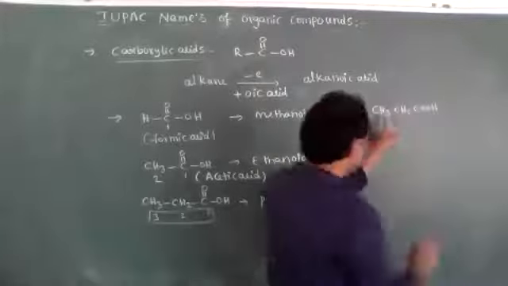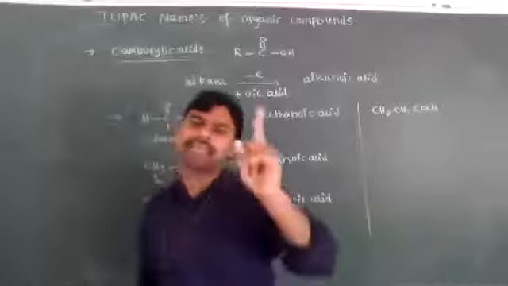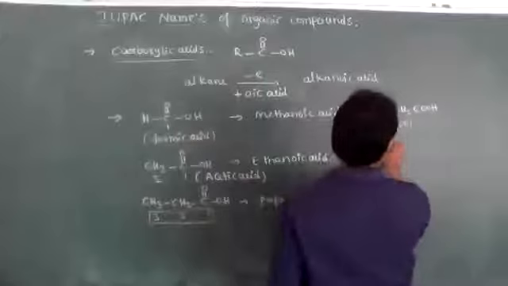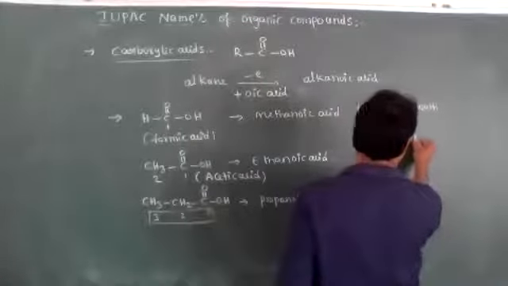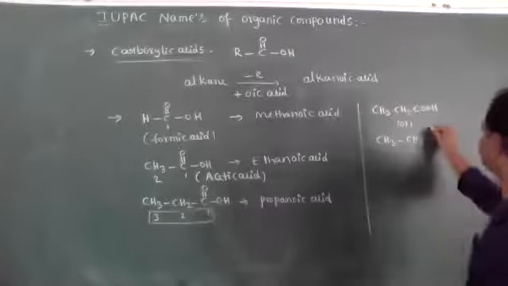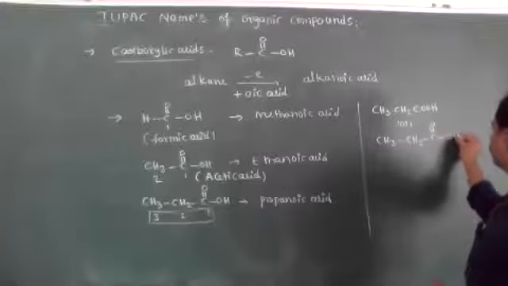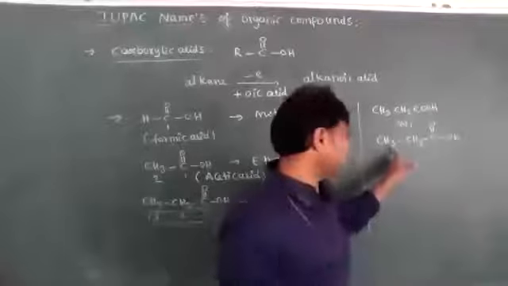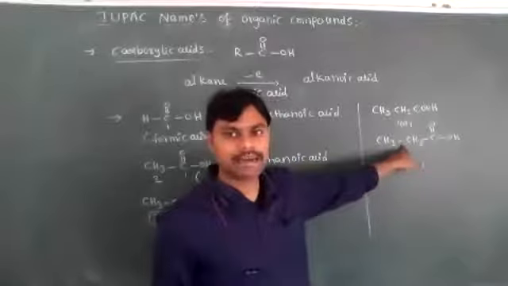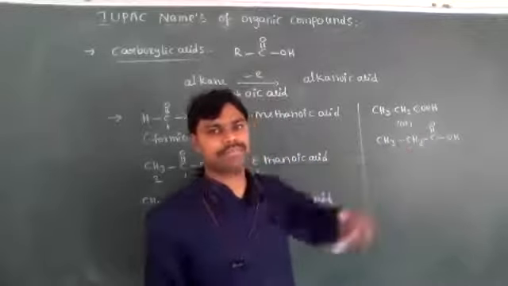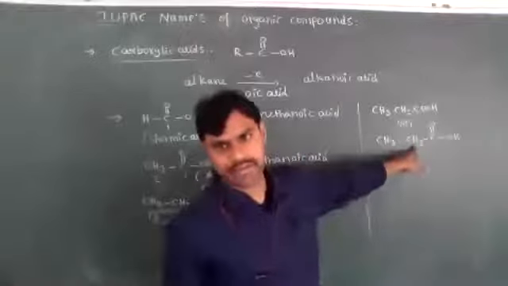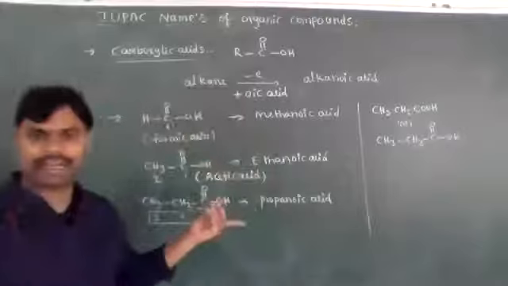So instead of carbon and carbon, nothing is there, meaning they have single bonds. Otherwise you can write like this also, no problem: CH2 C double bond OH. If I draw like this, we can understand very easily because it indicates that a double bond is present and a single bond is present. If any double bond is present, then it becomes CH2 double bond CH. That is for our convenience.